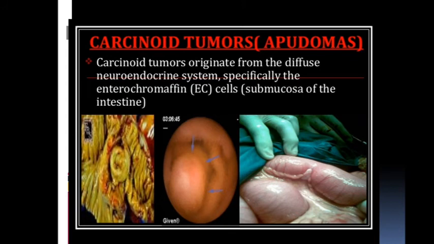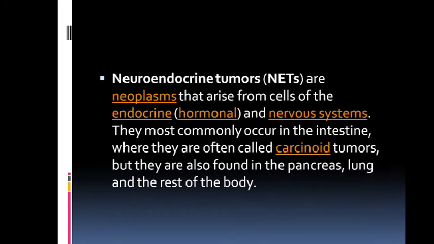Carcinoid tumors originate from the diffuse neuroendocrine system, especially the enterochromaffin cells present in the submucosa of the small intestine. A neuroendocrine tumor or neoplasm arises from the cells of the endocrine and nervous system. They most commonly occur in the intestine, where they are often called carcinoid tumors, but they are also found in the pancreas, lung and the rest of the body.